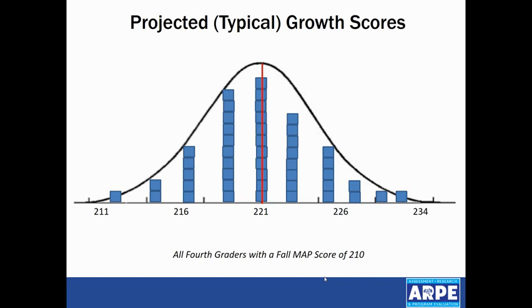This is really important to understand. Projected typical growth represents the average growth actually seen from like students in the national pool. Projected growth is not how much growth we want students to get, or even how much growth a student needs to get to be on grade level or to pass STAR. Therefore, for some of your lower performing students, projected typical growth may not be enough. Projected growth scores are average, not aspirational.